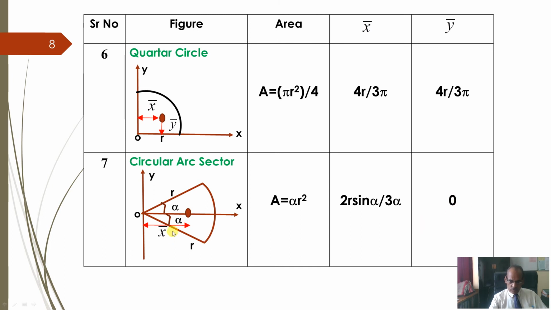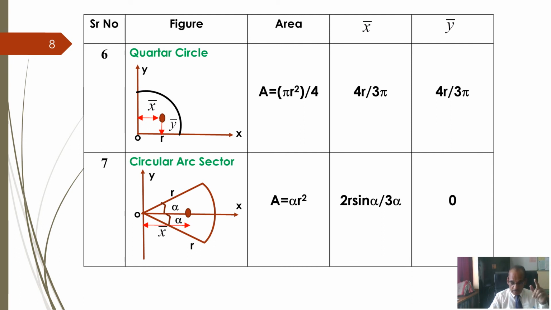And since it is symmetrical about the x-axis, y coordinate is 0, and the x coordinate, the distance of the centroid from the origin, will be 2/3 of r sin alpha by alpha. This you should not forget. You have to write this table 5 times, 10 times, unless you are perfect and you remember this table, it is not possible to solve the numerical problems. So this is about plane lamina.